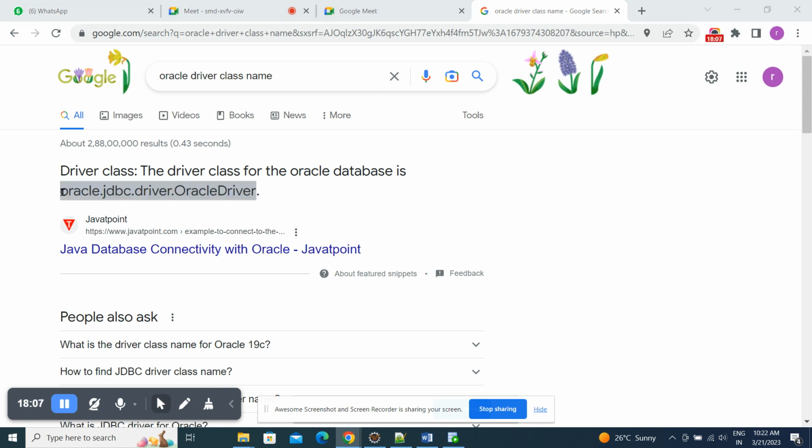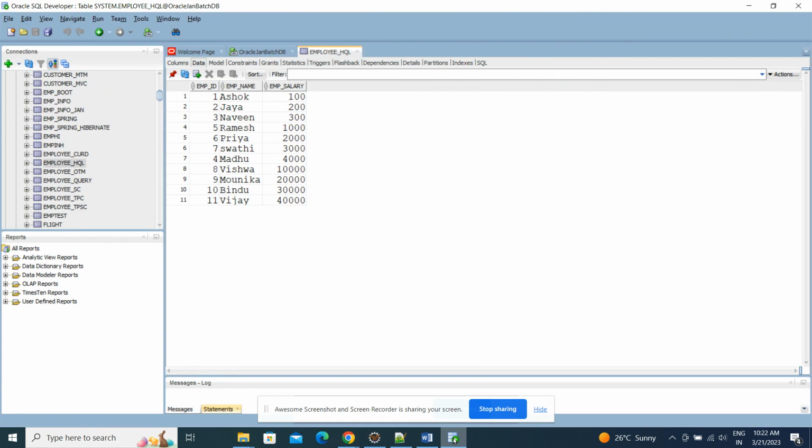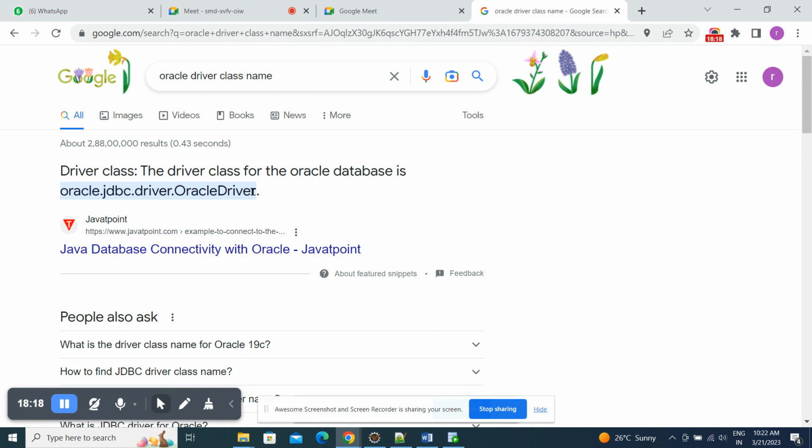That is the responsibility of the vendor. Who is the vendor? The Oracle database vendor is Oracle. So they are responsible for giving the jars which contain the Oracle driver.